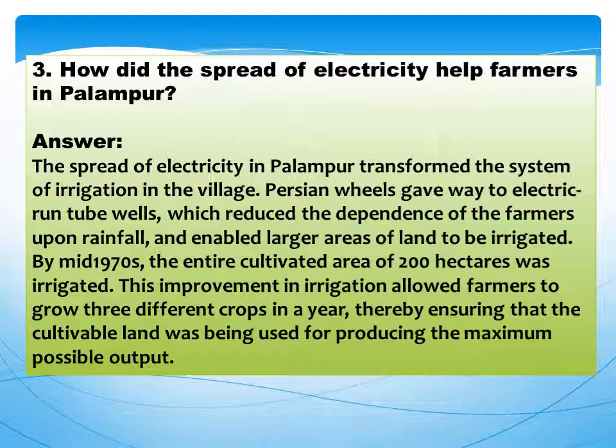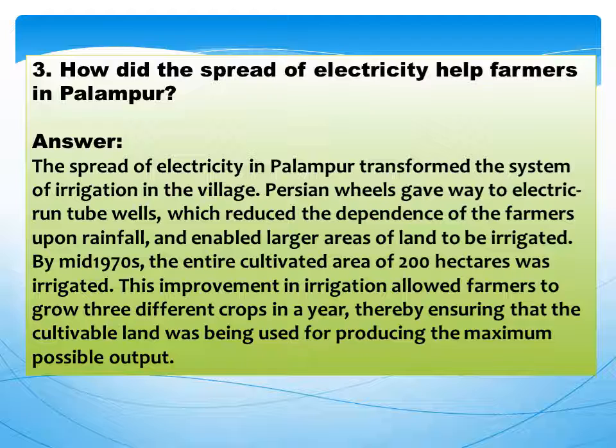Next is, how did the spread of electricity help farmers in Palampur? The spread of electricity in Palampur transformed the system of irrigation in the village. Persian wheels gave way to electric run tube wells, which reduced the dependence of the farmers upon rainfall and enabled larger area of land to be irrigated.